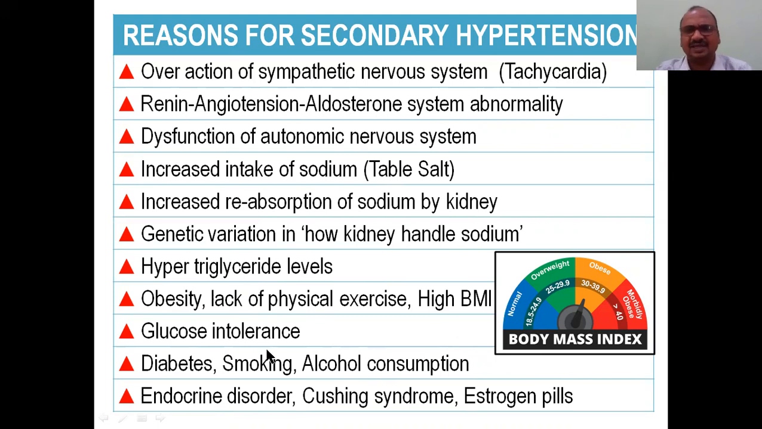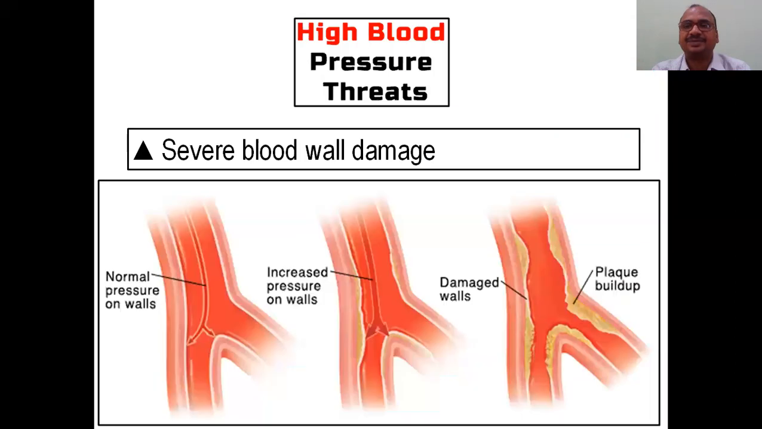Glucose intolerance, that is a lack of exercise, diabetes, smoking, alcohol, endocrine disorders like Cushing's syndrome, and estrogen pills, excess estrogen pills that ladies take for contraception, all of these lead to the problem. Okay, right. And what are the threats?